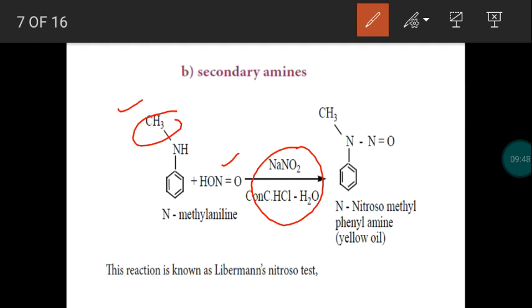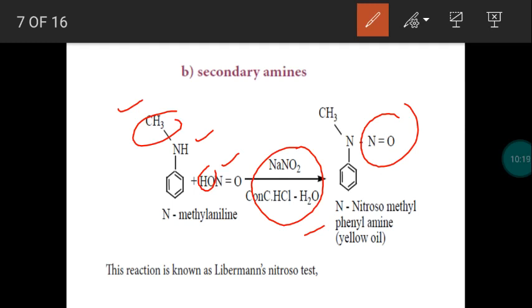During the addition of nitrous acid to the secondary amine, there is a liberation of a water molecule. Hydrogen from the amine and the OH group from nitrous acid leave as a water molecule. So we get nitroso substituted aniline. Now the hydrogen is replaced by a nitroso group. So this is N-nitroso methyl phenylamine.